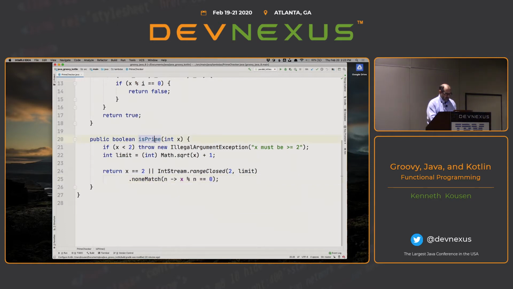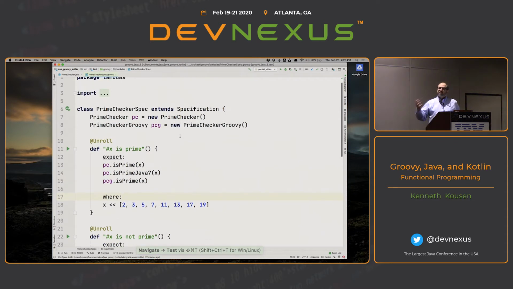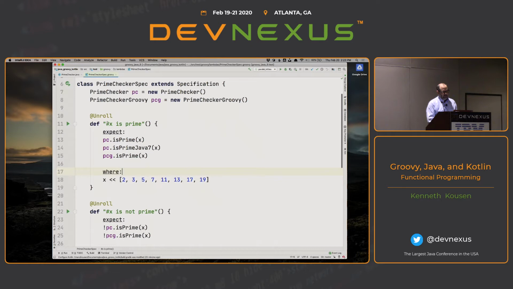Now, I think I have a test for it. This is a Spock test, using the Spock testing framework from Groovy. It has a nice fluent interface where I can say each test will check whether the number is prime, and I put in my prime numbers here. In Groovy, that's a list. They have literal syntax for lists. I'm supplying each element to this x. It will go in the name of the test, and then I'll expect it's prime with the regular way and it's prime in the Java 7 way.